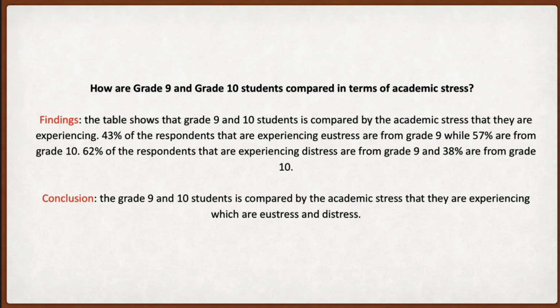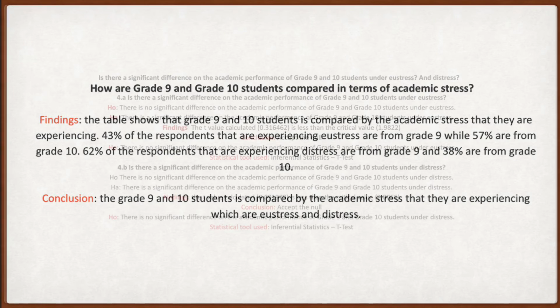How are grade 9 and grade 10 students compared in terms of academic stress? Findings. The table shows that grade 9 and 10 students are compared by the academic stress that they are experiencing. 43% of the respondents that are experiencing eustress are from grade 9, while 57% are from grade 10. 62% of the respondents that are experiencing distress are from grade 9, and 38% are from grade 10. Conclusion. The grade 9 and grade 10 students are compared by the academic stress that they are experiencing, which are eustress and distress.